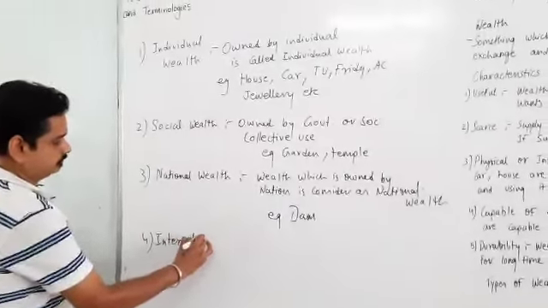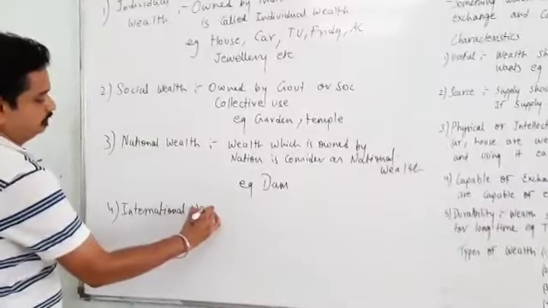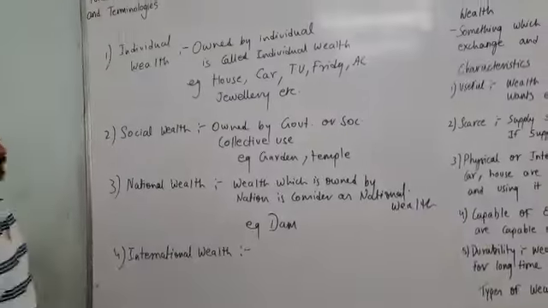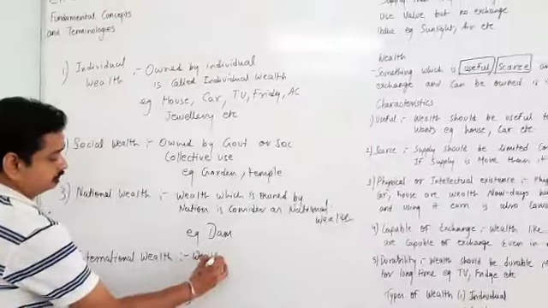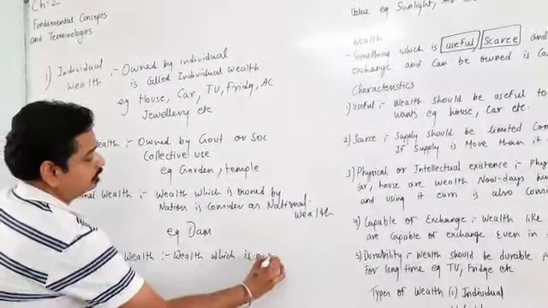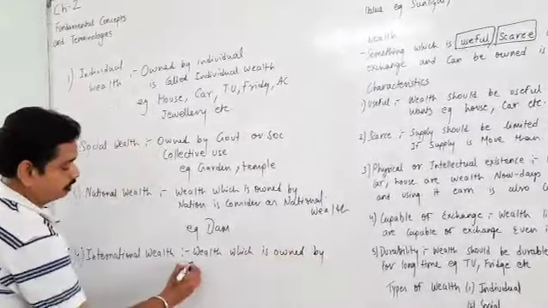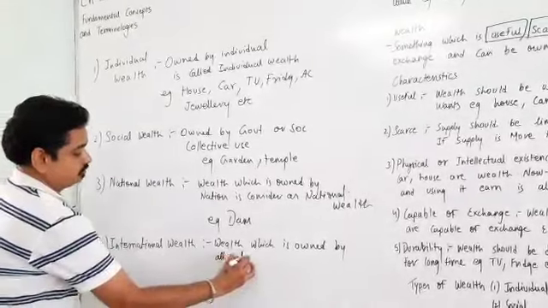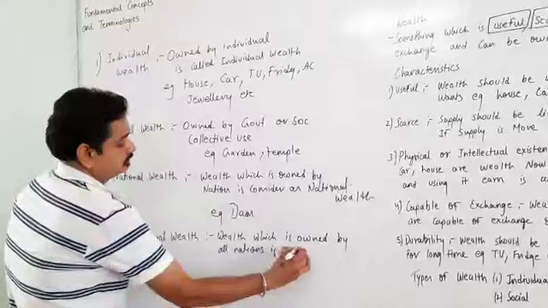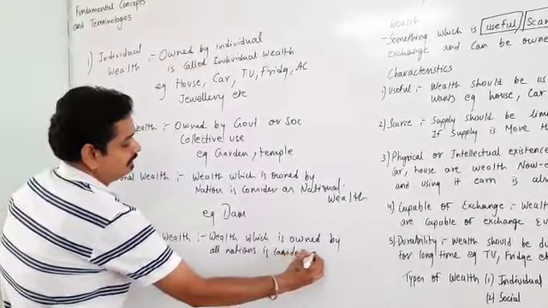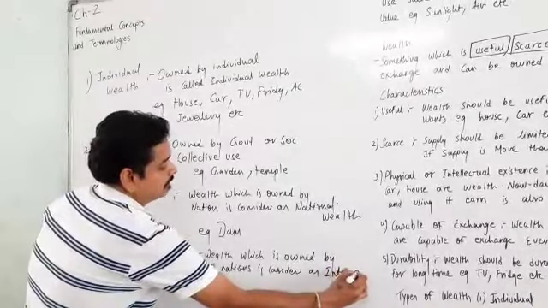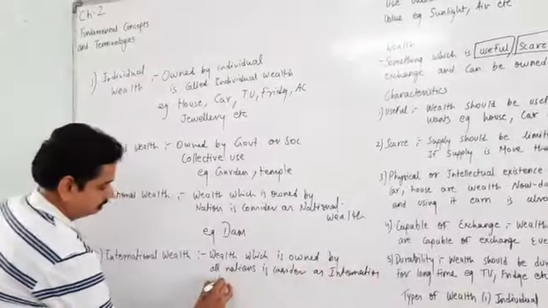Then the fourth one is international wealth. In this, we can say wealth which is owned by all nations is considered as international wealth.